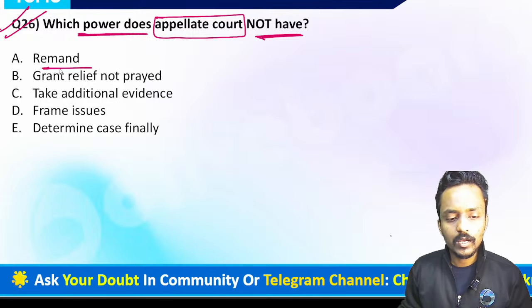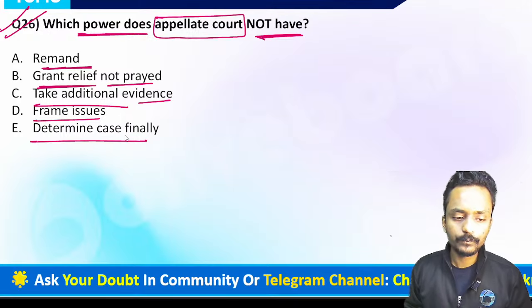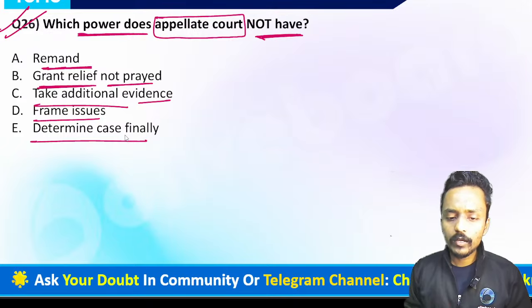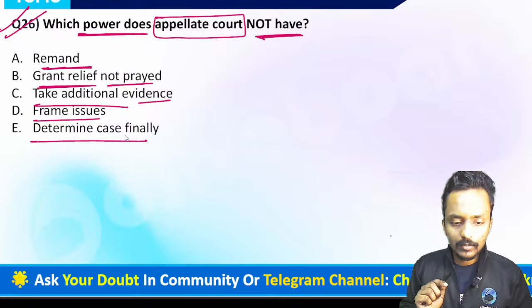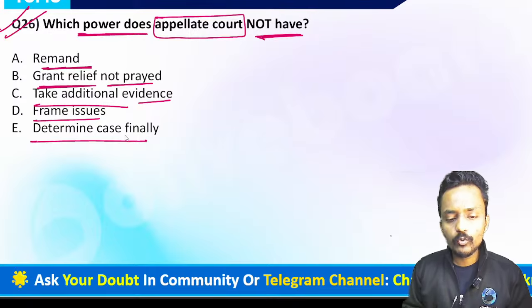The options are: remand, grant relief not prayed for, take additional evidence, frame the issue, determine the case finally. Guys, when I'm talking about the appellate court, they have the power to remand a particular matter, take additional evidence in order to resolve the dispute, frame the issues at their own discretion, and determine the case finally, because these powers have been given to the appellate court.